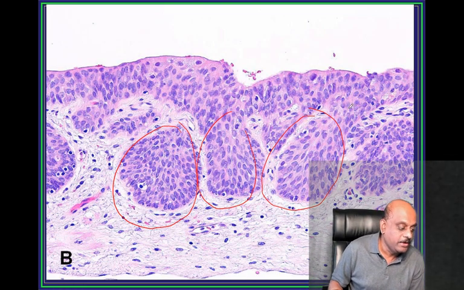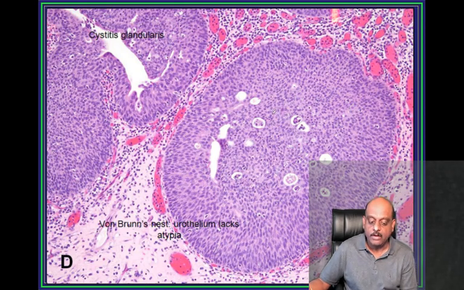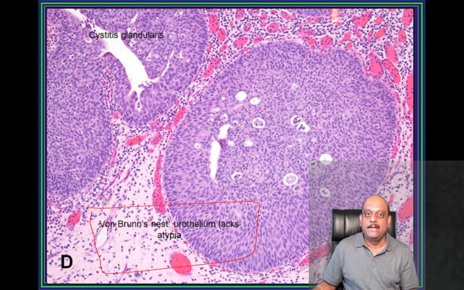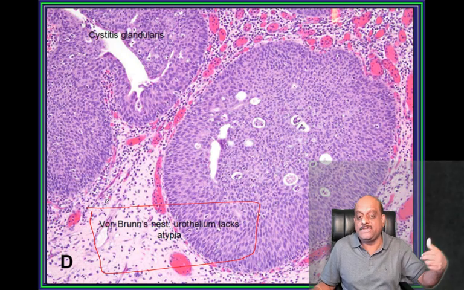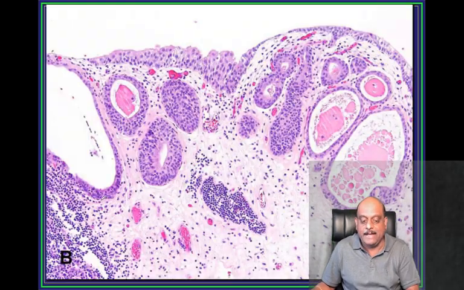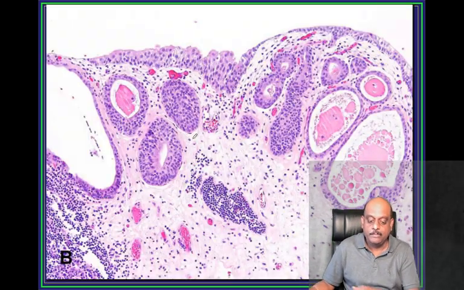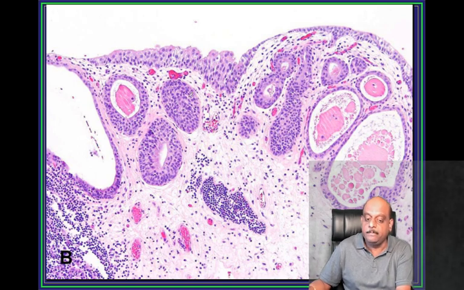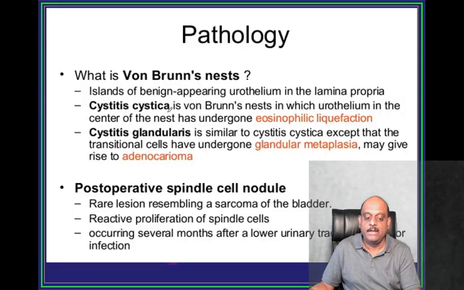So doctor, once more, this is the Von Brunn nest of the epithelium. They don't have any atypia. Atypia is a feature of malignancy. So they don't have any atypia. So this is how you recognize Von Brunn nest.